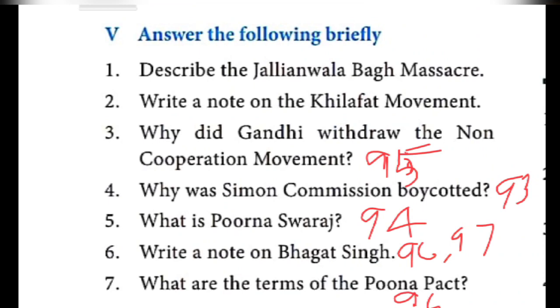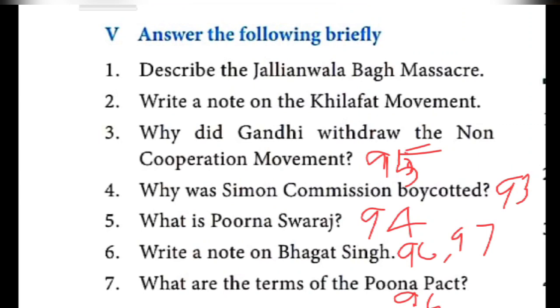The next one, the 6th answer, is on pages 96 and 97. Take page number 96, everyone. Under the picture of Bhagat Singh, Rajguru and Sukhdev, it starts from Bhagat Singh onwards. On page 96, the last paragraph, from Bhagat Singh onwards till the paragraph ends, 'across India'.